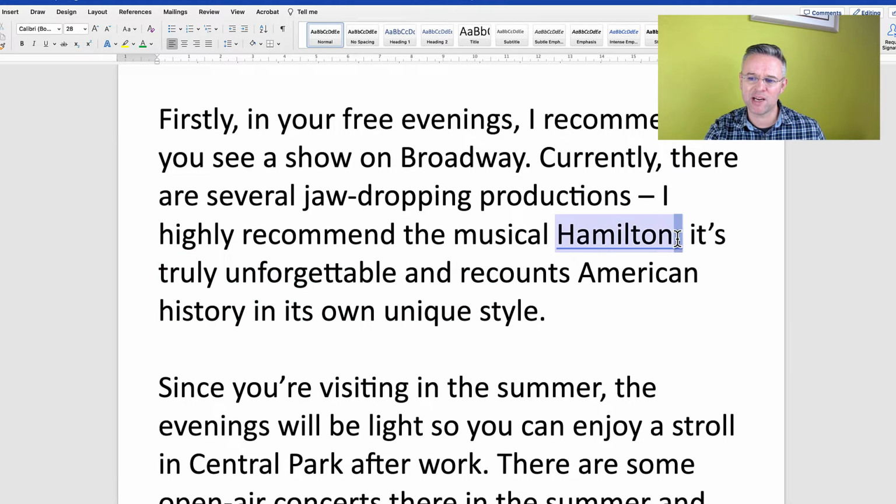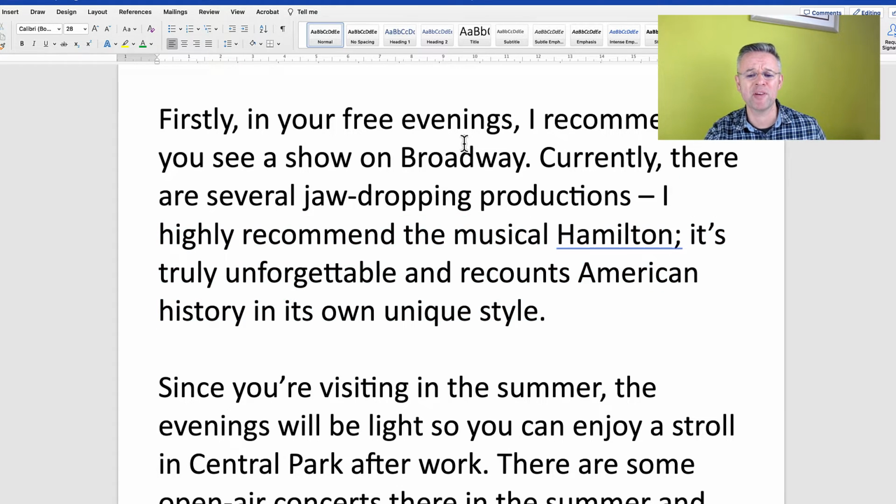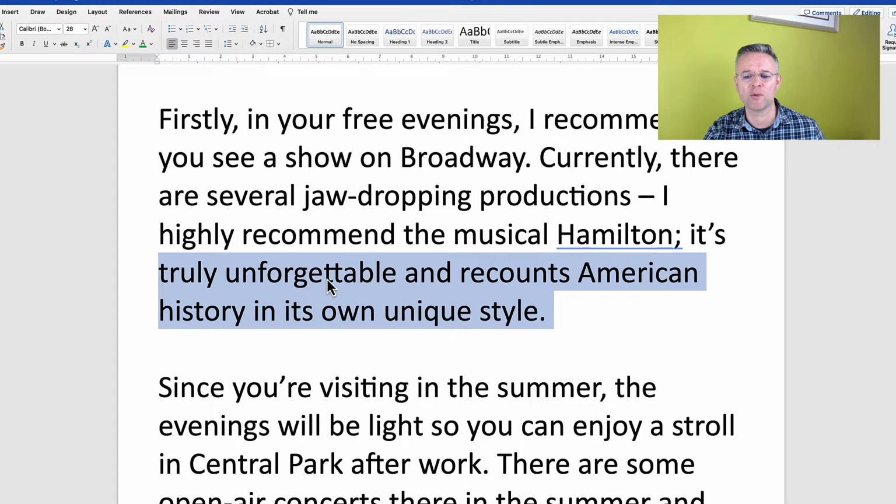I have used a semicolon here to link these two sentences. We can use a semicolon if the two sentences are about the same topic, which they are, the musical Hamilton. So I've given him what he can do, and I've said why, because it's truly unforgettable and it recounts American history in its own unique style.